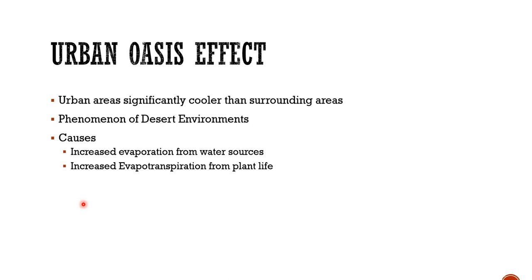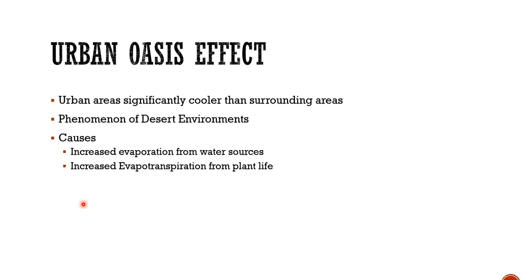As a result, because of evapotranspiration, higher albedo and things like that, that area becomes cooler as compared to desert areas, because in the desert we don't have any plant life or water sources.